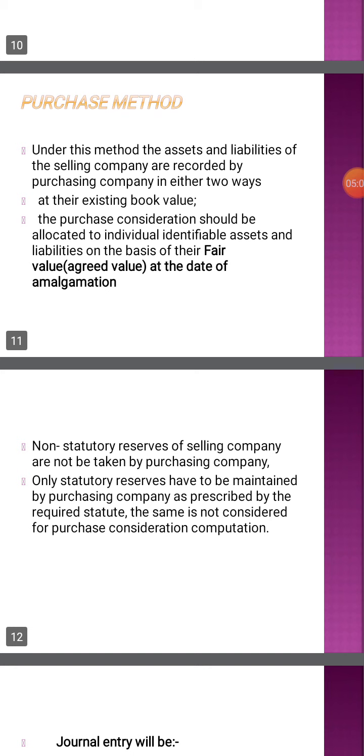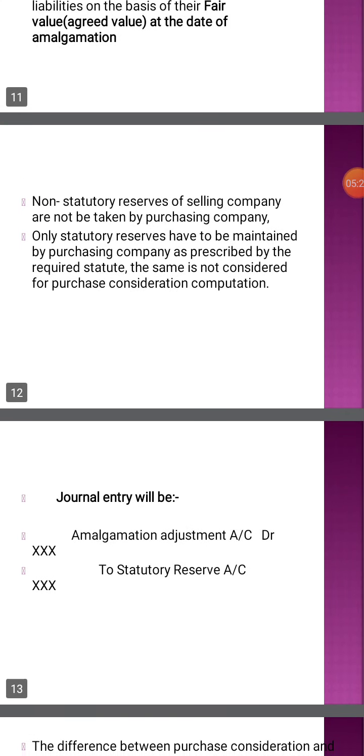Next, we see the second method of accounting for amalgamation, the purchase method. Under this method, the assets and liabilities of the selling company are recorded by the purchasing company in either of two ways: at their existing book value, or the purchase consideration should be allocated to individual identifiable assets and liabilities on the basis of fair value at the date of amalgamation.